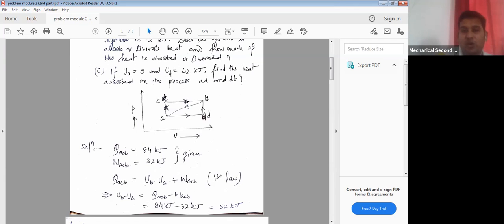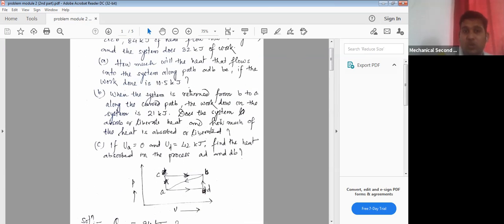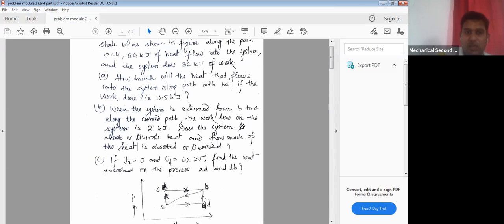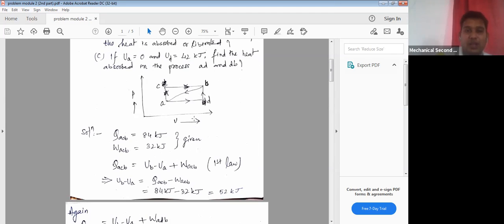formula again. For QADB equal to what? UB minus UA plus WADB. Now look at the question. Here in the first question, the WADB is given as 10.5 kilojoule. QADB we will have to find out. What does it say? How much heat flows? That is, we have to find out the QADB. And this delta U, that is UB minus UA, we have found out using the first equation. Understood? Then can we find out the QADB, just like this equation?